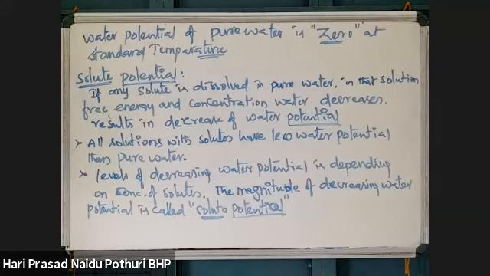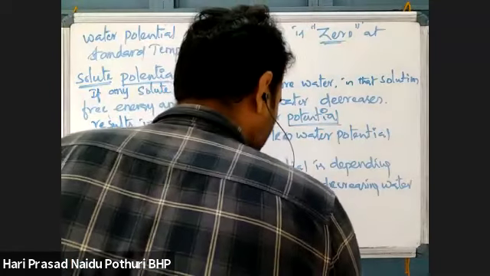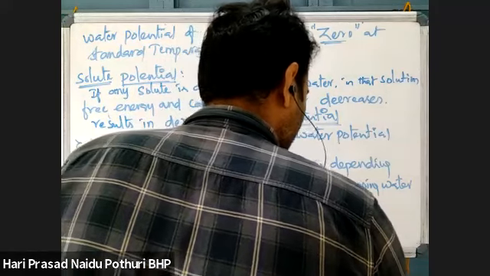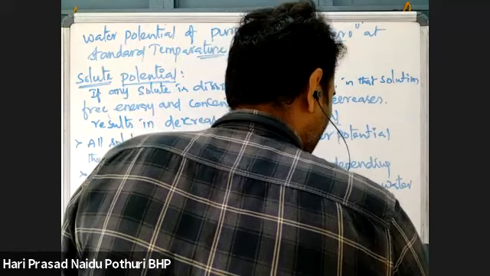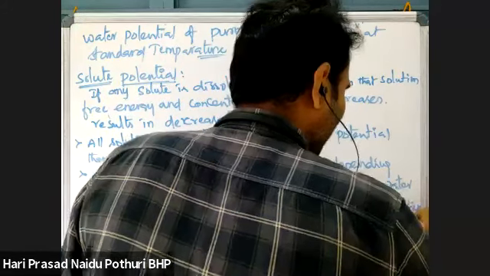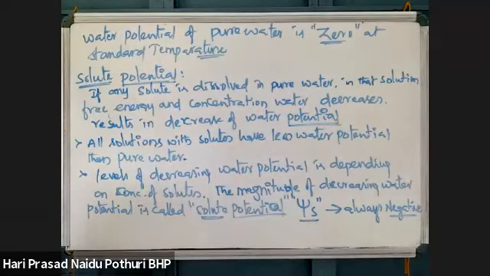When a solute is present in water, that solute has some capacity to decrease the water potential. That is what we call solute potential, expressed as psi s, which is always negative. Solute potential is always negative, lower than normal water potential.